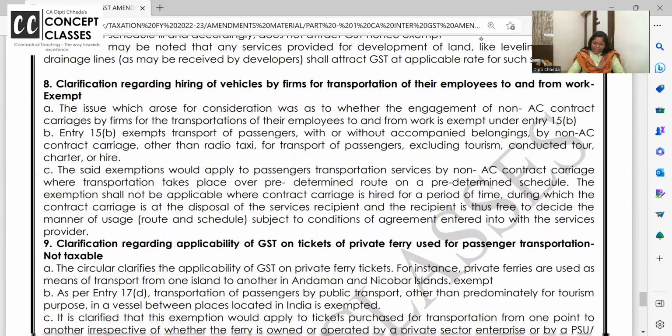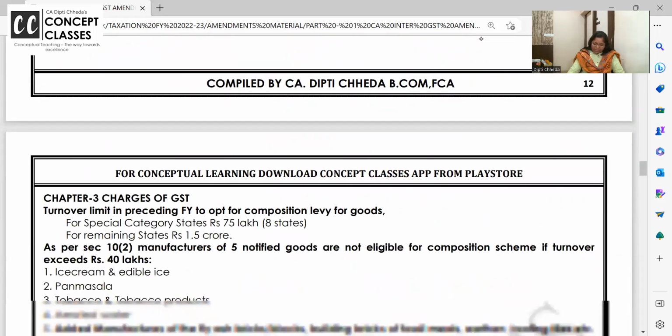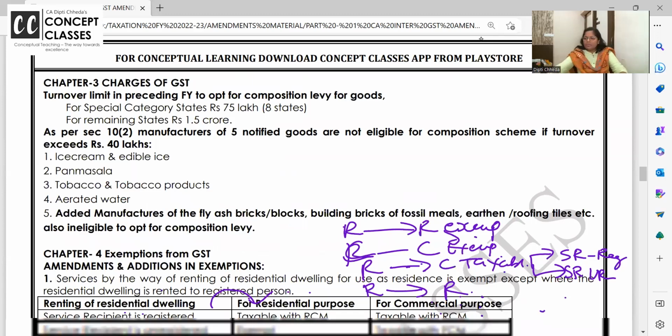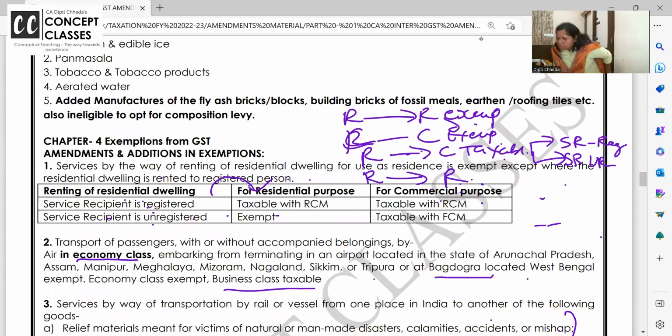You remember that hotel rent up to 1,000 was exempt? Add on that, no? I will note it to be added, and I'll note it now also. One second.